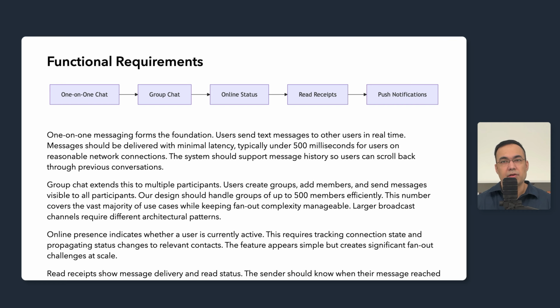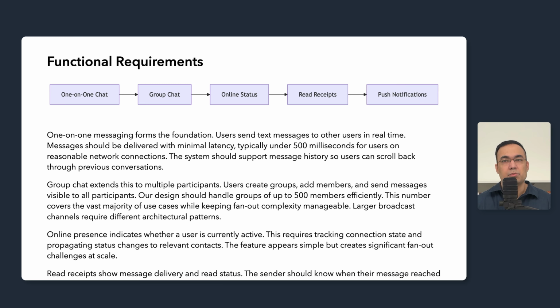Now, groups larger than 500 members do exist. Broadcast channels with thousands or tens of thousands of followers require different architectural patterns, which we'll discuss when we cover fan out strategies. But for core group chat functionality, 500 members is a reasonable target. Online presence indicates whether a user is currently active. This seems simple but creates a significant challenge at scale. When a user comes online, we potentially need to notify hundreds of their contacts. When millions of users come online during morning hours, the notification volume explodes. We'll cover presence and optimization strategies in detail as well.